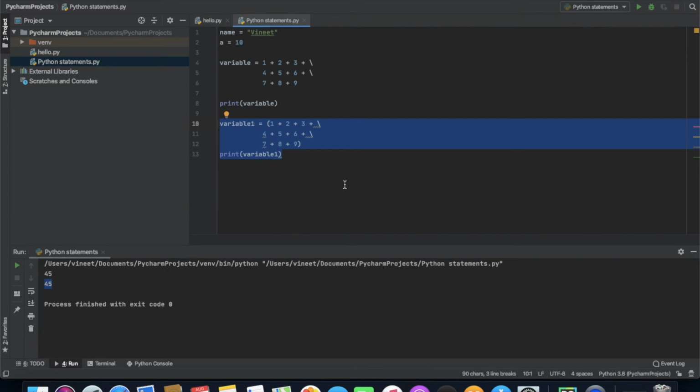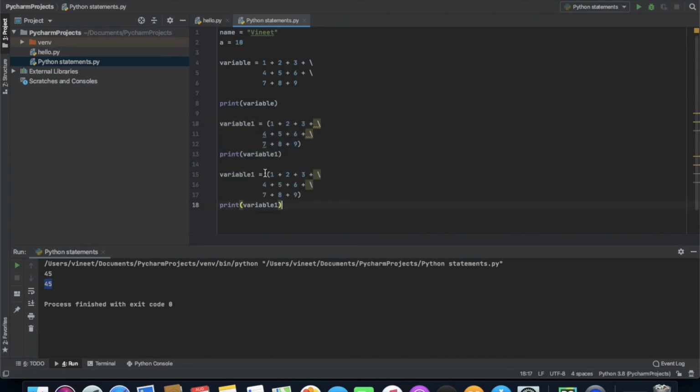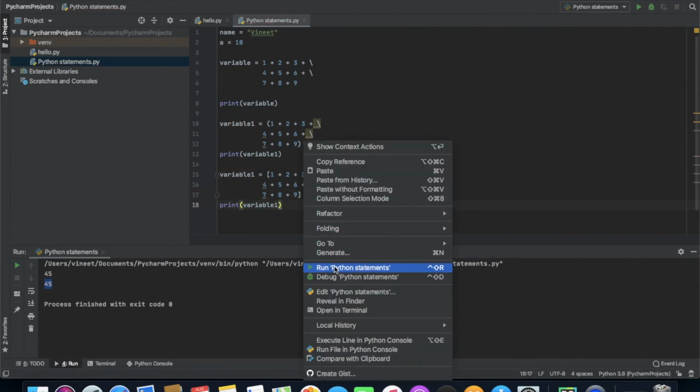So basically we have printed it with parentheses to do the line continuation, but there's another thing also. We can do it by simply using square brackets. And now we're gonna print this.